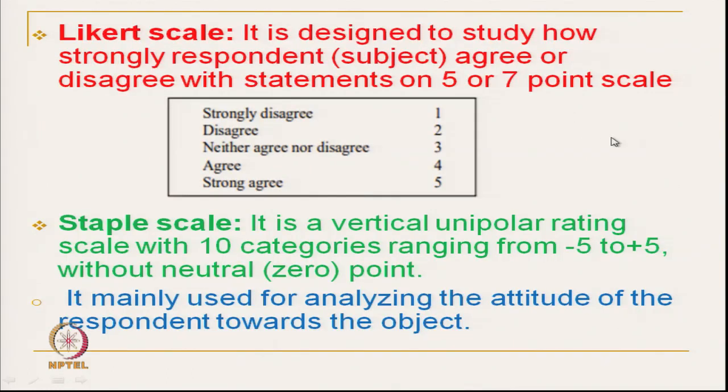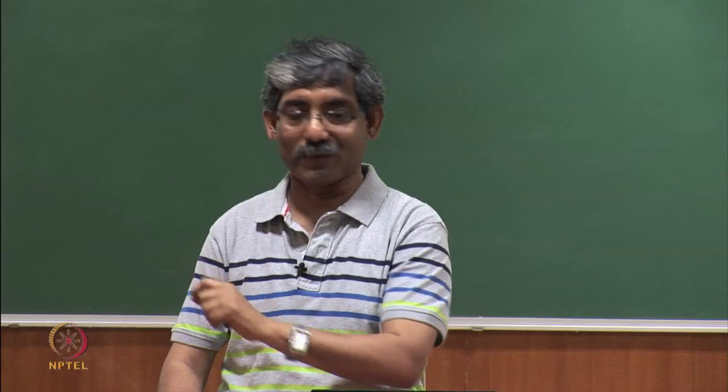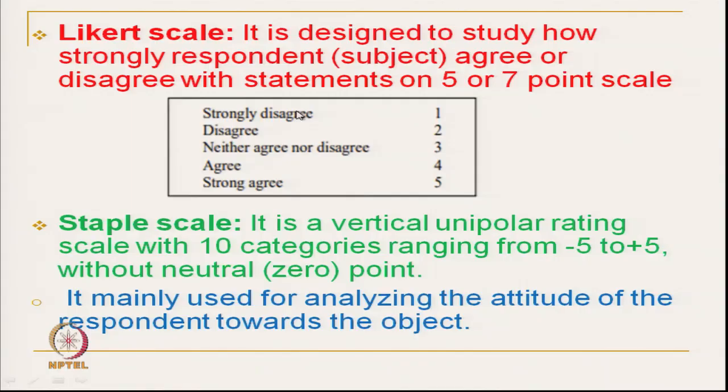There are three different types. First, Likert scaling is designed to study how strongly respondents agree or disagree with statements, and we can use a 5 to 7 point scale. Like this is the Likert scale, depending on agreement or disagreement. If I say strongly disagree, it is 1, then disagree. So, if we want this type of study, then we have to use Likert scaling.